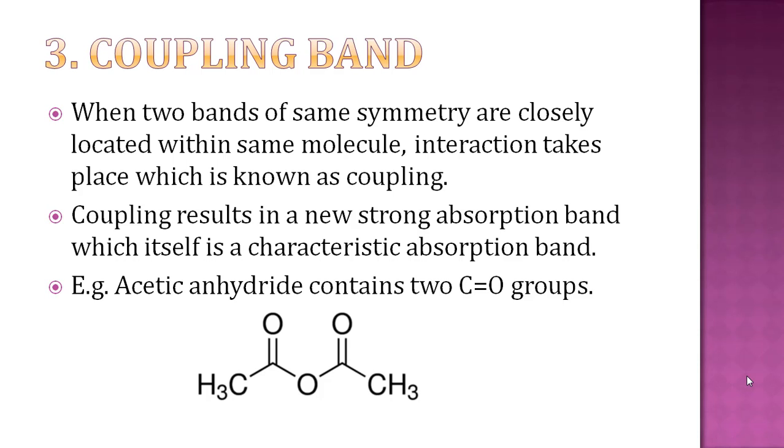Here acetic anhydride is taken. In acetic anhydride, two C double bond O, means two carbonyl groups, are present, which are the same. And so within these two same groups, coupling occurs, means interaction occurs, and because of that interaction, a new strong absorption band can be seen, which is also a characteristic absorption band for these two same functional groups present within the same molecule. A coupling band results when two same functional groups are present within the same molecule.